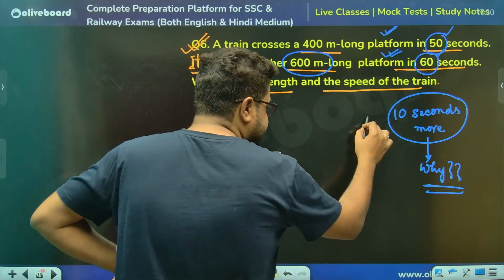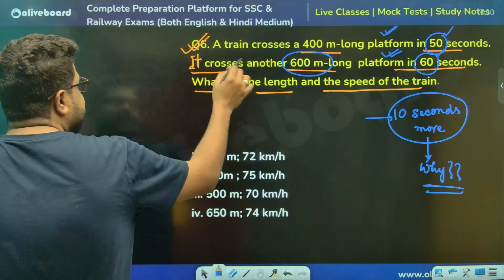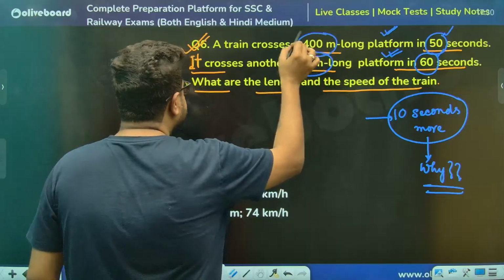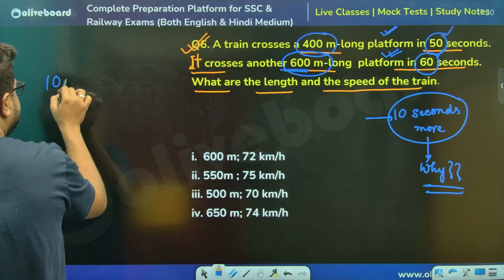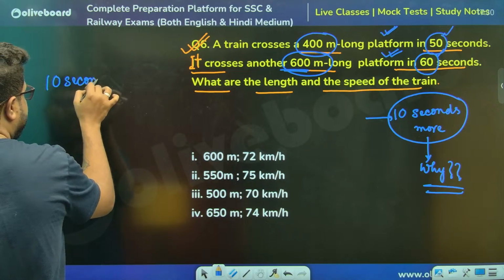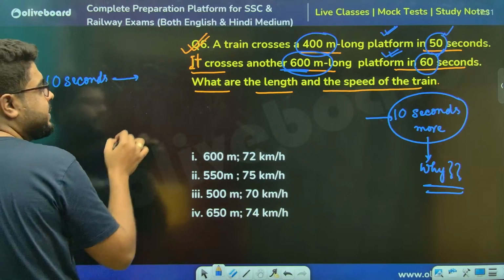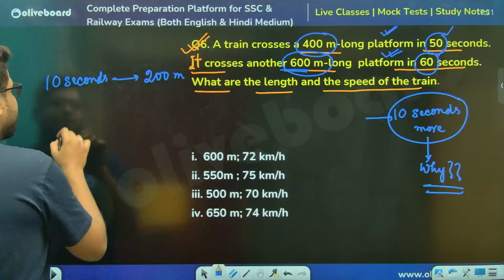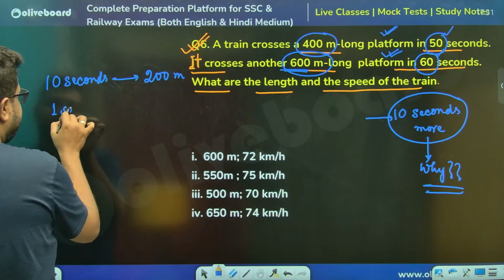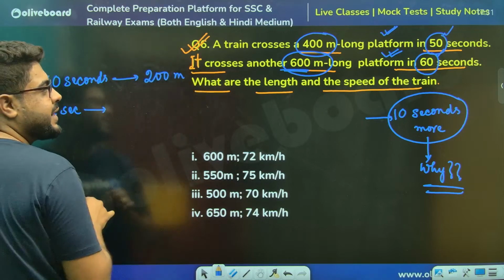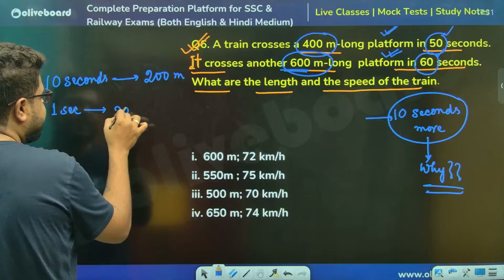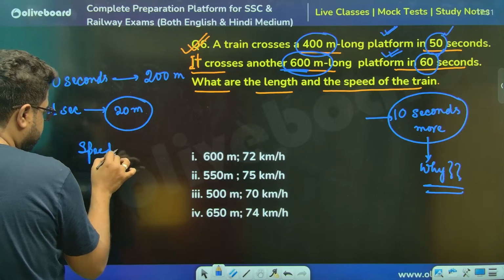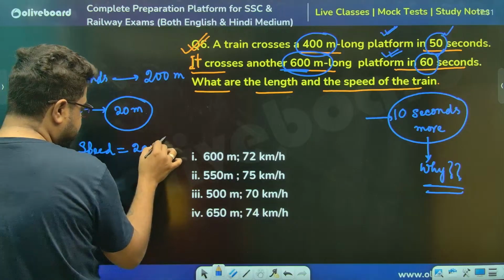So meaning in these extra 10 seconds, can I say the train is crossing this extra 200 meters? You see, the second platform is 200 meters extra long. So in the extra 10 seconds, the train goes 200 meters, sir. So the speed of the train is whatever the train goes in 1 second. That is 20 meters. So the speed of the train is 20 meters per second.